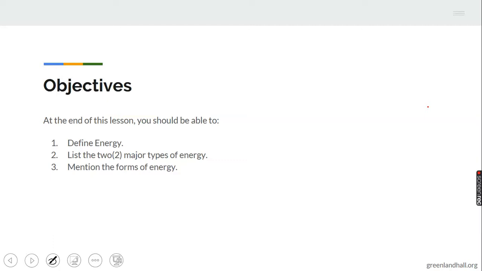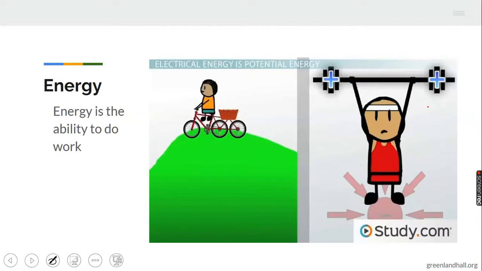Now, at the end of this lesson, you should be able to define energy, list the two major types of energy, then mention the forms of energy that we have. Like I said earlier, our topic is energy. And what is energy? Energy is the ability to do work. Very simple. Energy is the ability to do work.